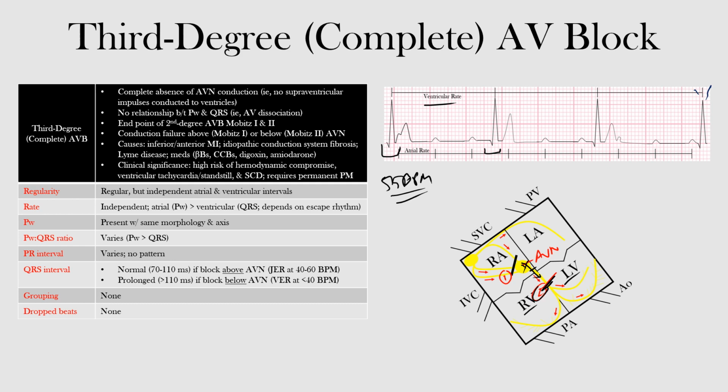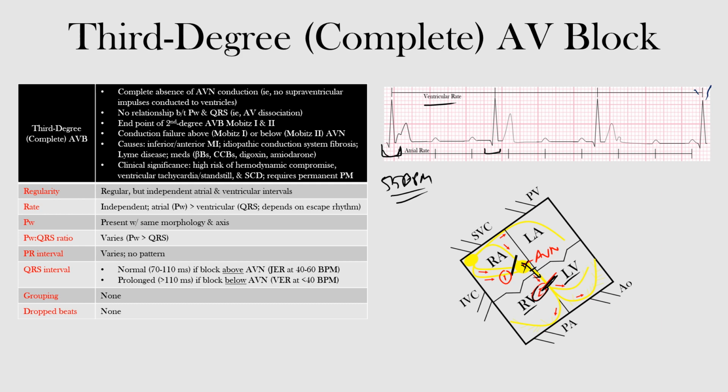And also, we have narrow complexes here. If we had a ventricular pacemaker taking over and the block so low, we would instead see wide QRS complexes because of that slow cell-to-cell depolarization. Now, a block below the AV node is often the result of ischemic heart disease, such as from an extensive anteroseptal MI or from chronic degenerative disease of the conduction system.